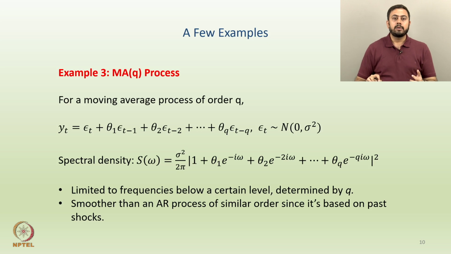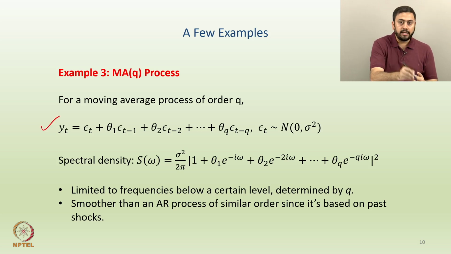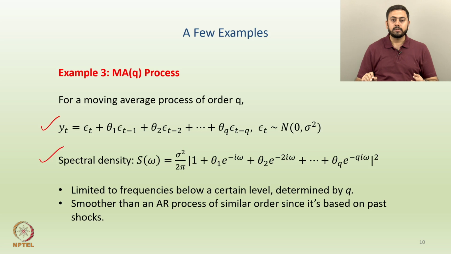And lastly, we will talk about the MAq process. So, for a moving average process of order q, this is my Yt here, again epsilon t is a random error. I can write down the spectral density, which takes this form: sigma square by 2 pi into the absolute value of this entire thing and then whole square. A couple of properties are that it is limited to frequencies below a certain level determined by q. Once you fix some q, this could be a drawback, that the spectral density is only limited to that many orders.